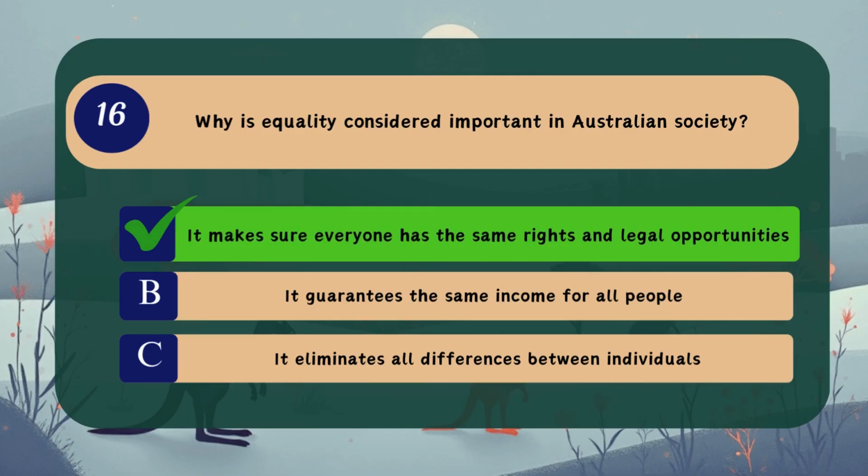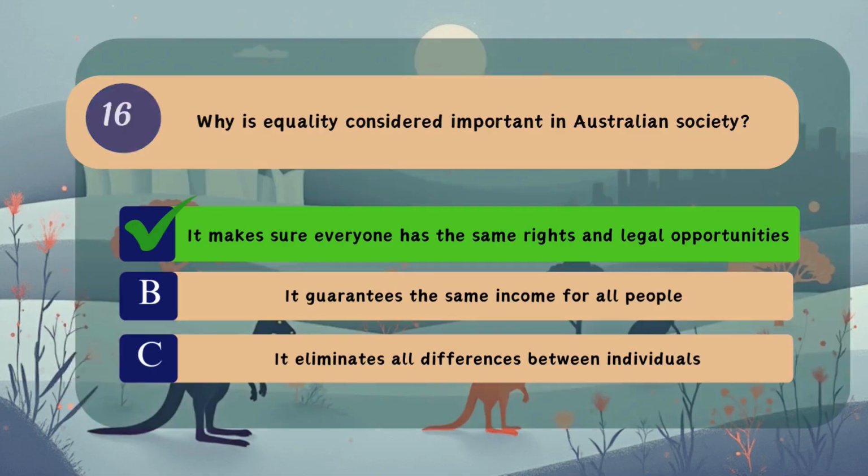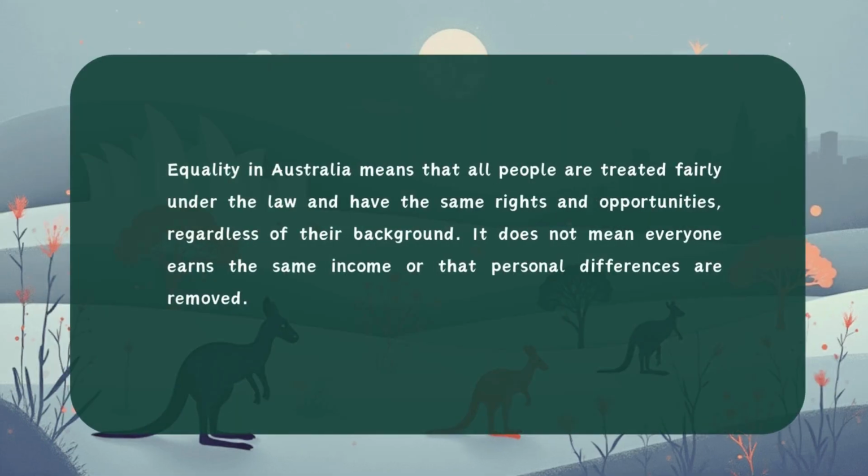Correct answer. A. It makes sure everyone has the same rights and legal opportunities. Equality in Australia means that all people are treated fairly under the law and have the same rights and opportunities, regardless of their background. It does not mean everyone earns the same income or that personal differences are removed.